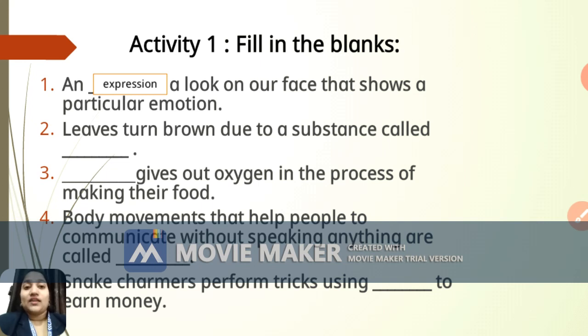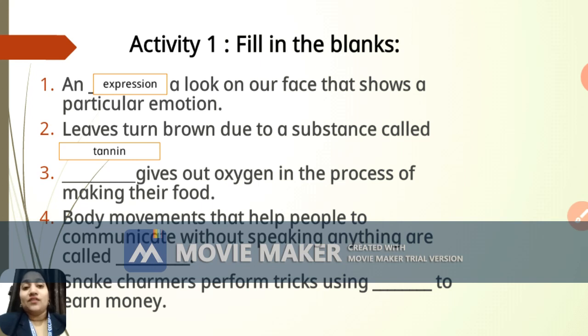The second one: leaves turn brown due to a substance called dash. So basically, which substance is present in the leaves which helps the leaves to turn brown? That substance name is tannin. Okay, so it's tannin which helps leaves to turn brown. So this is our question number 2.